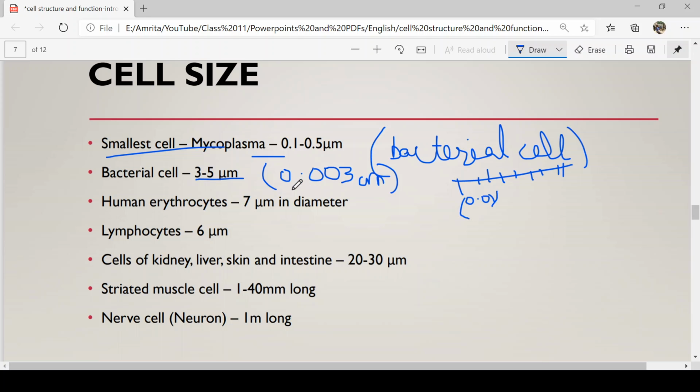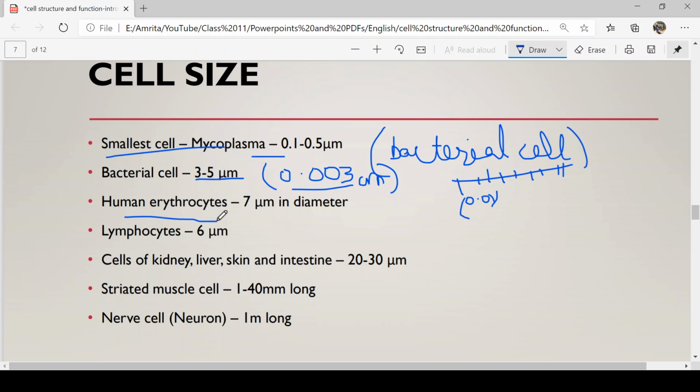This is 0.003 centimeter, even smaller. It's literally very tiny. So our eye will not be able to observe something so small without any specialized instrument. That is why the microscope's discovery is so important and so significant. Now, a bacterial cell is 3 to 5 micrometer. Mycoplasma is just 0.1 to 0.5 micrometer, even smaller.